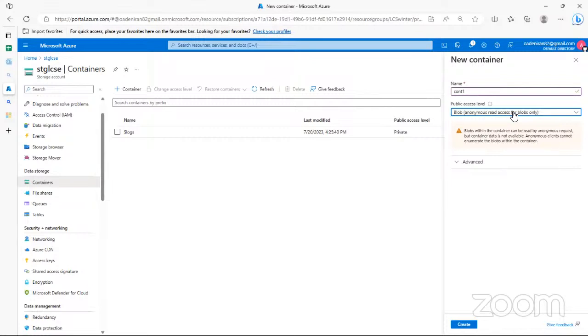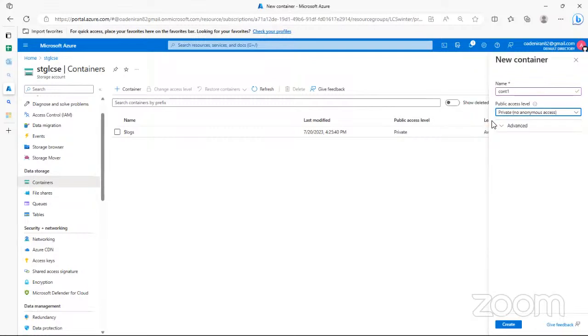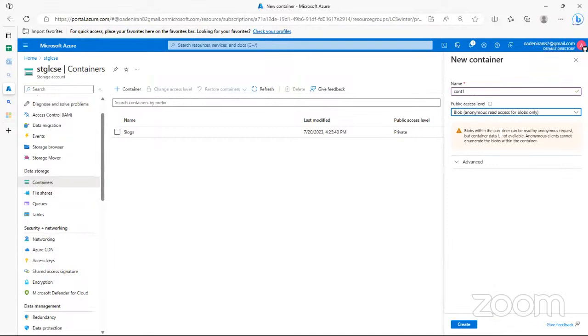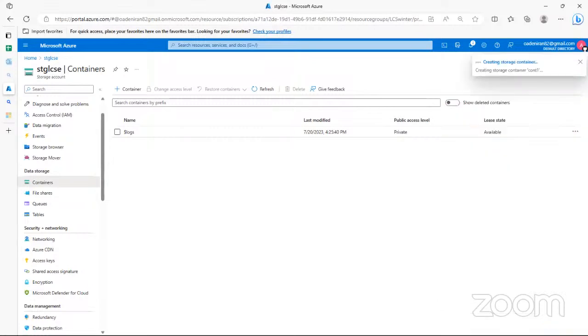So this access level now, if I had said private, that means no access, only I can see it. But if I say blob, then anyone that has access to this container can also have access to this blob. So this is the access level you want if it is something that you are going to be working on. Let's say, for example, using it for the use case that I just cited, this is the access level that we want. The website is the one that the server will make that call to this container in this storage service, so it will get back the blobs. Those blobs are seen as the pictures, and so you just create this container, and after you create it, that's when you can now start seeing the options to create something.